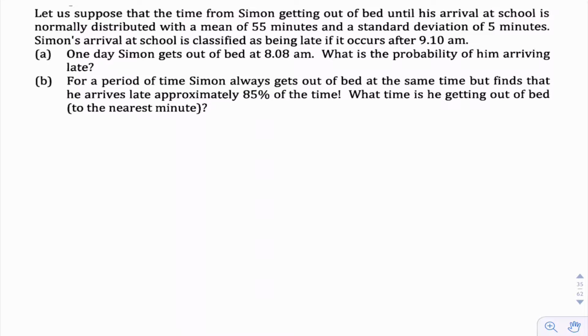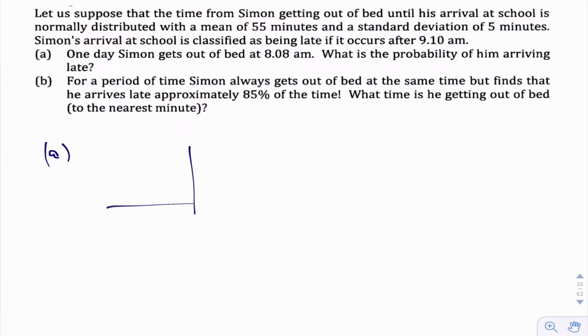Simon's arrival at school is classified as being late if it occurs after 9:10 a.m. That's really late. One day Simon gets out of bed at 8:08 a.m. What's the probability of him arriving late? Now you have to start recognizing this is normal distribution. Is this the standard kind of question, or is it an inverse normal question? All right, so again, if you draw this out, you'll be fine.